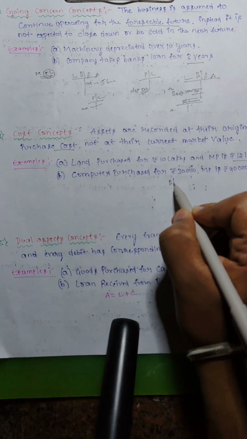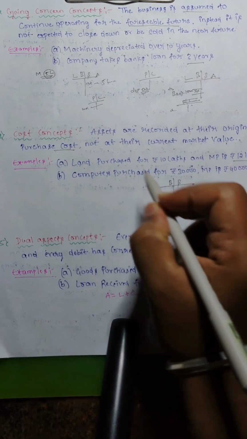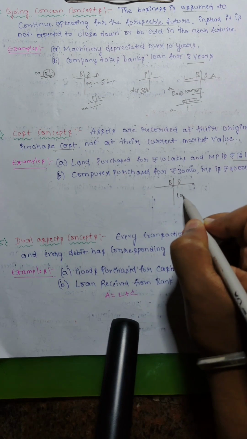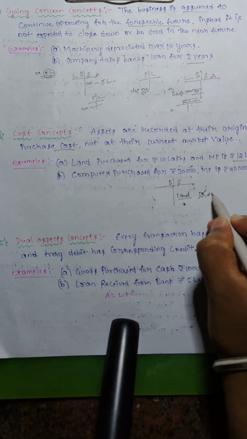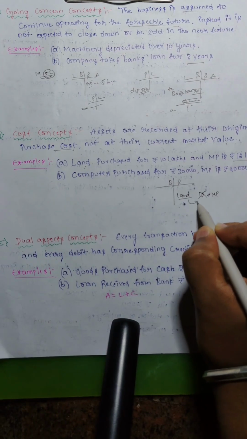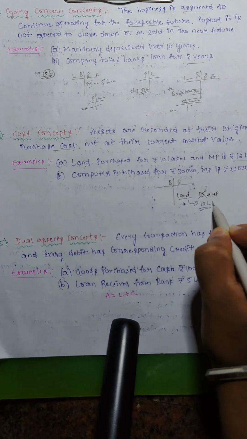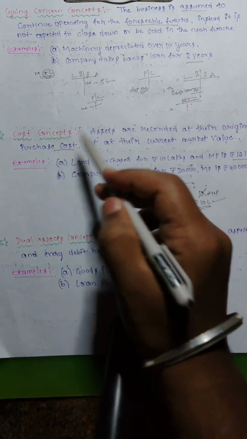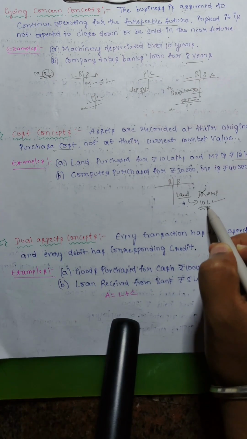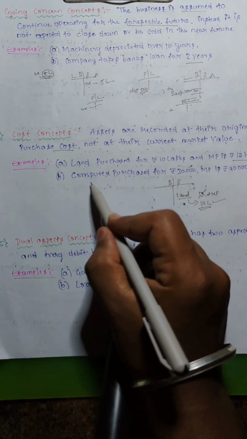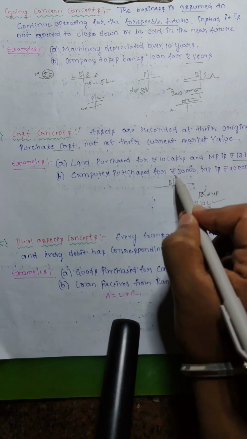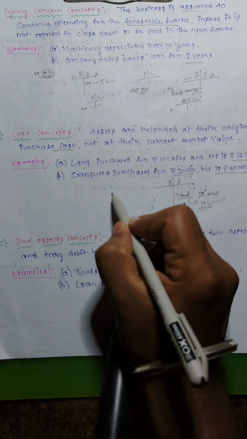How do we record it in the balance sheet? Land purchased goes on the asset side. We won't write 12 lakh rupees because this is the market price. Rather, we record 10 lakh rupees because the cost concept says assets are recorded at the cost price, not at the market price.